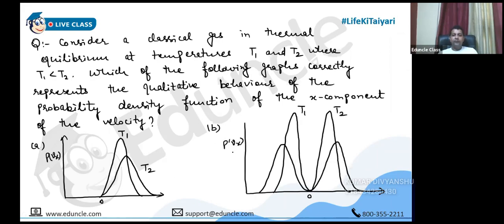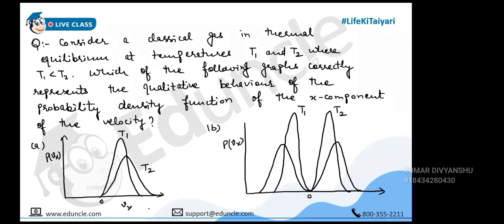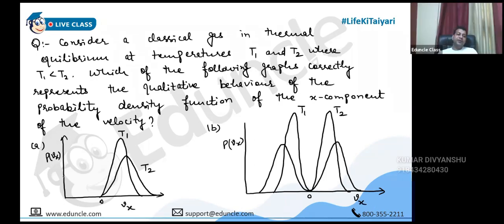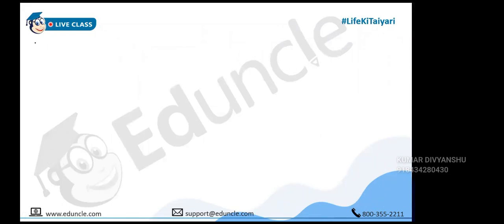Please note down. Another two graphs are there. Noted, sir. Obviously, here they are plotting Vx. It is Pvx versus Vx. Noted.